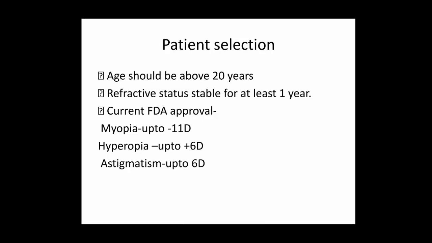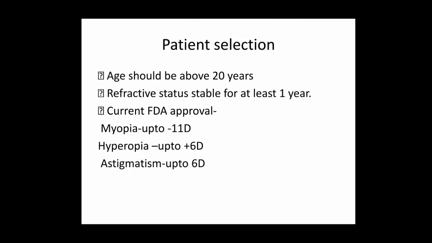Averagely, the patient's age should be about 20 years, and over the last year and this year, the prescription should be stable. There should not be any change. So FDA approves myopia up to -11, hyperopia up to +6, and astigmatism up to 6 diopter. Some say 4 diopter, some say 6 diopter. So this varies.